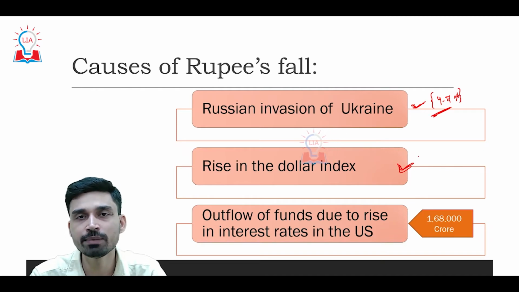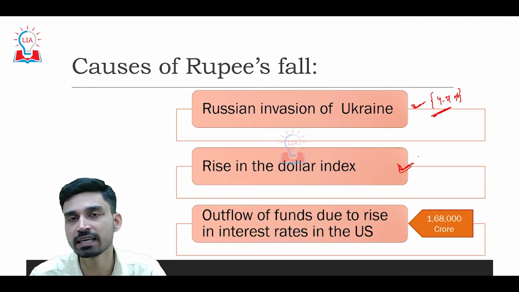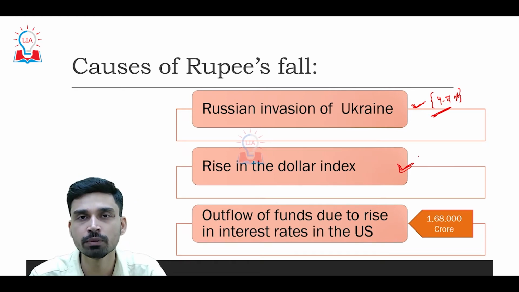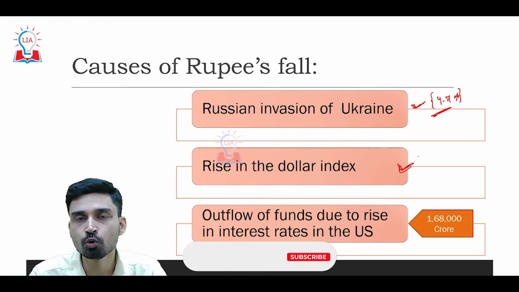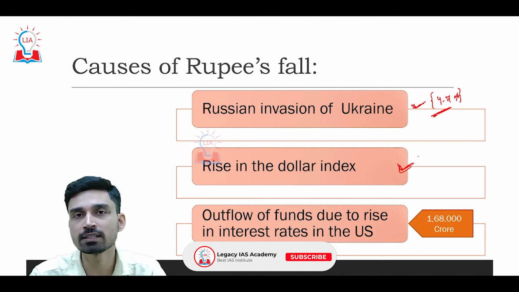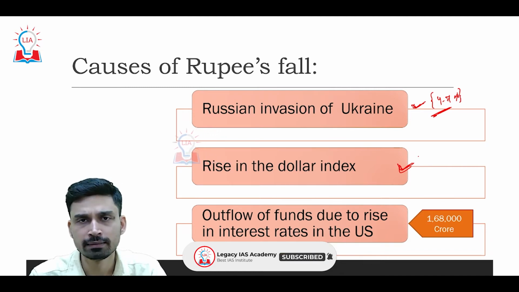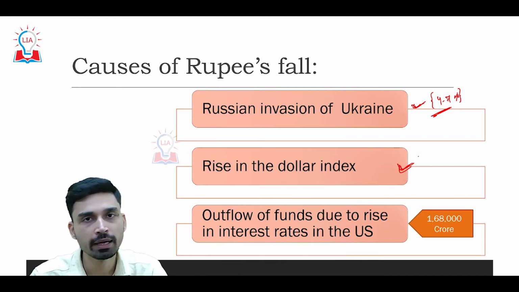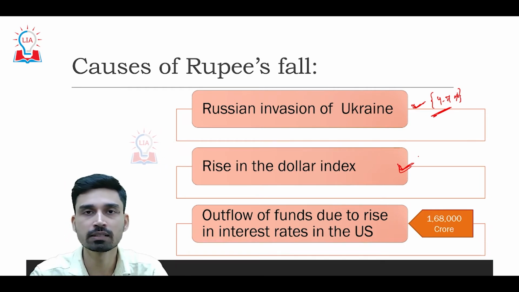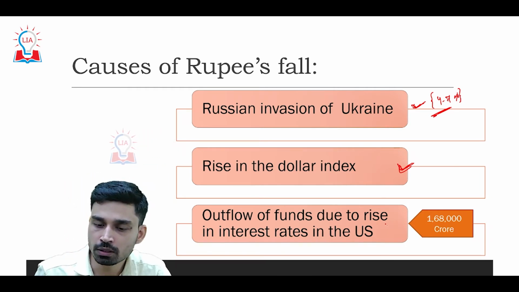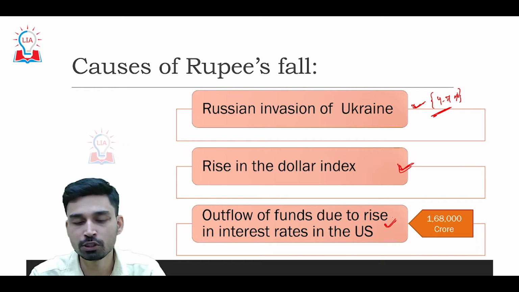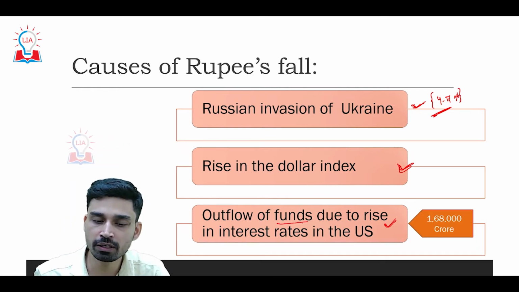So why the rise in the dollar index? The reason is very simple, because the dollar is considered a safe haven, and that is why whenever we have some geopolitical disturbances or some global economic crisis, most of the investors flee to the dollar and start to convert their assets into dollars. That causes an increase in the demand for the dollar and thus a decrease in demand for the other respective currencies.